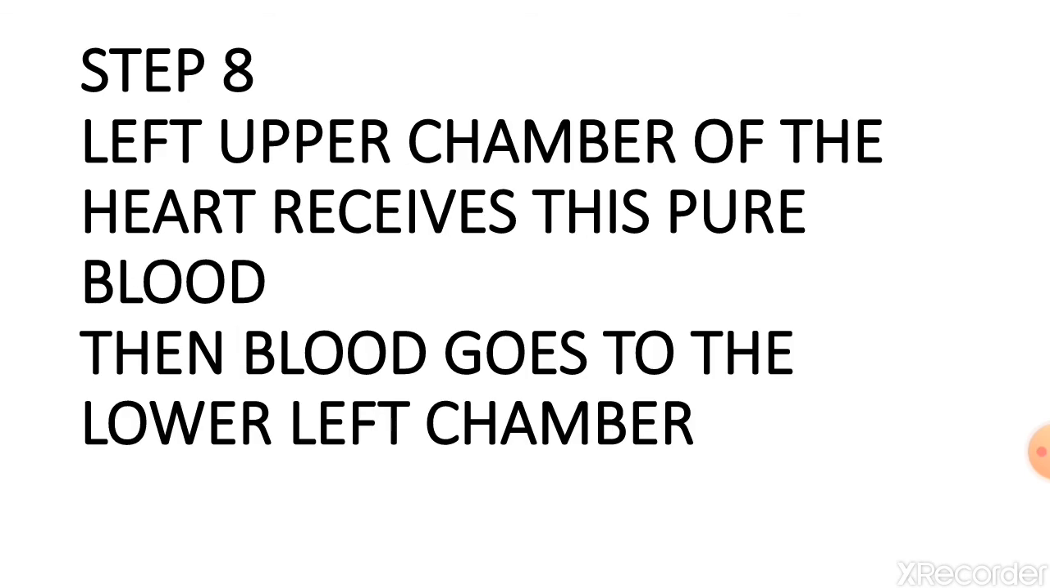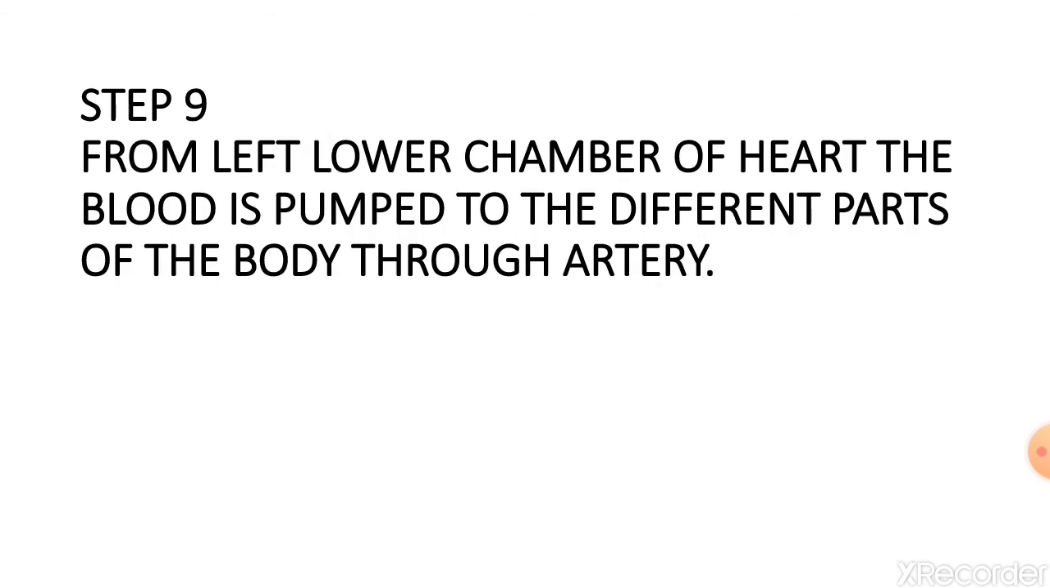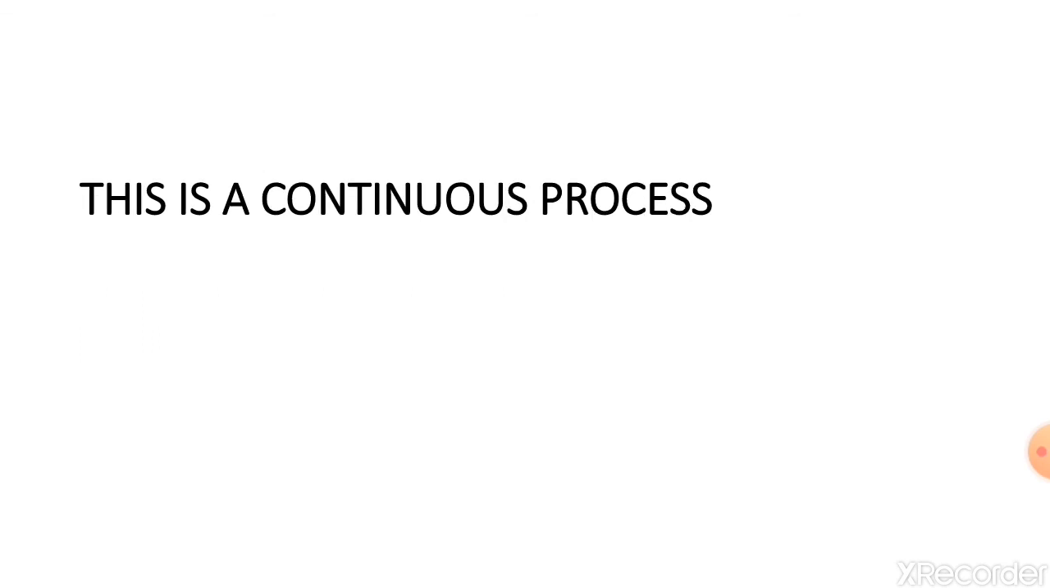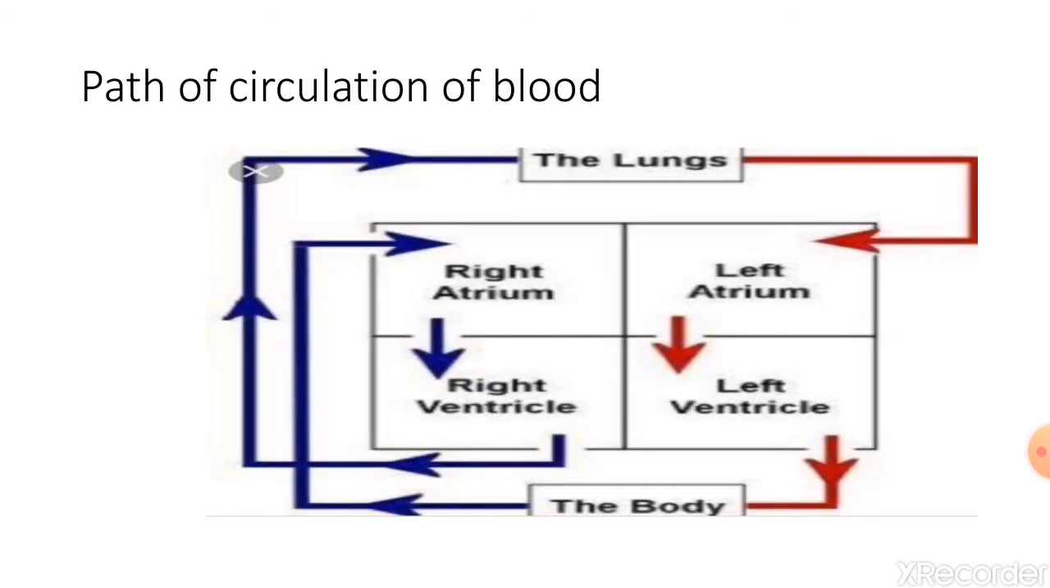After that, when the pure blood enters the heart, it is received by the left upper chamber, and then from the left upper chamber it goes to the left lower chamber. From the left lower chamber of the heart, the blood is pumped to different parts of the body through an artery. That special artery is called the aorta, and from the aorta it gets distributed to all the different arteries. This is a continuous process.